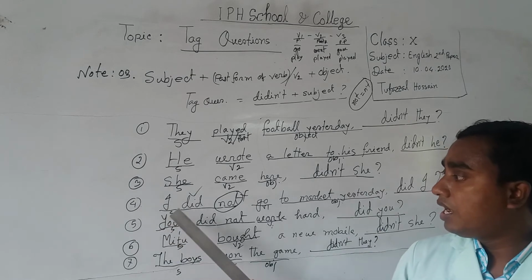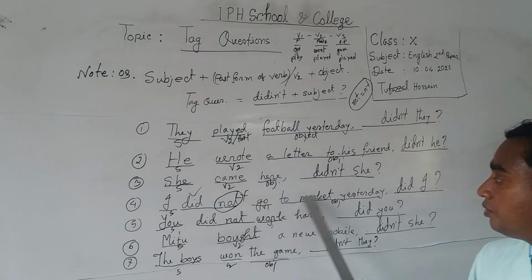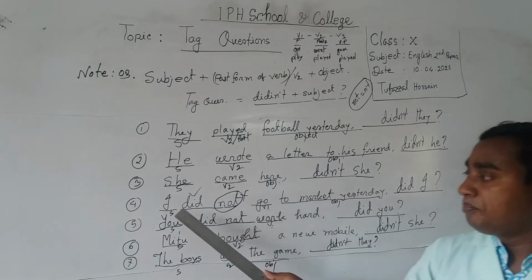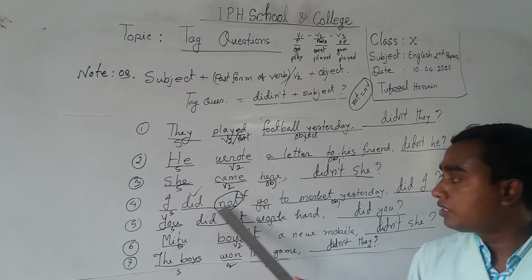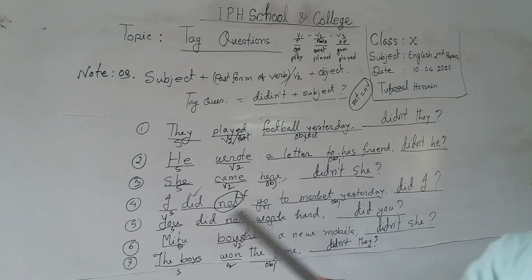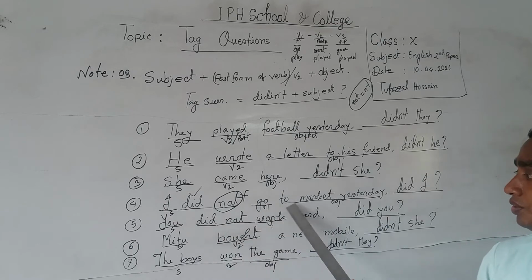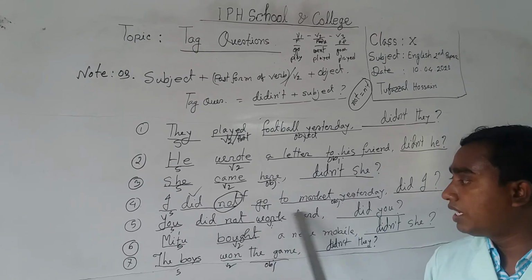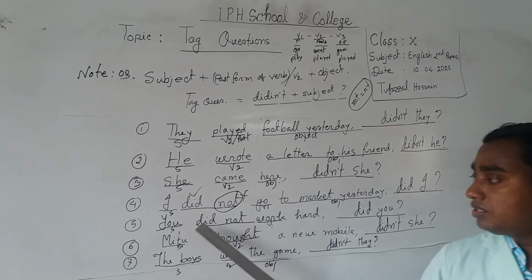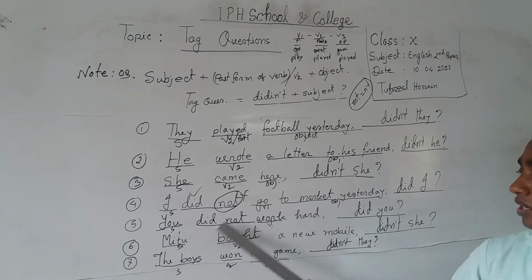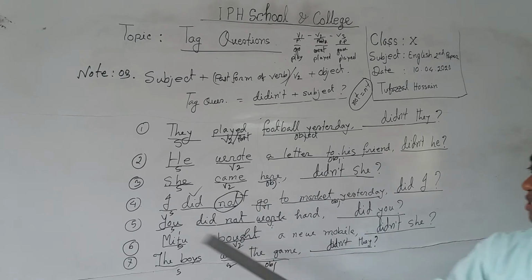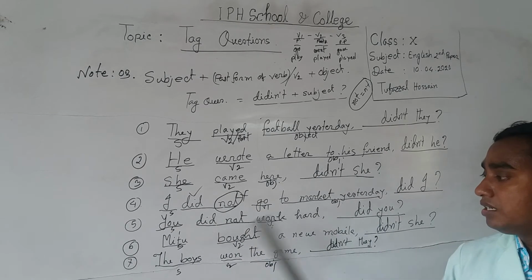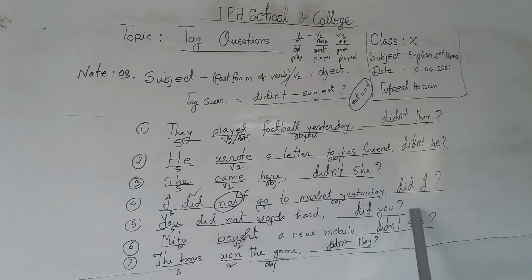Number 4, I did not go to market yesterday. Here, as it is a negative statement, that's why it will be an affirmative statement. So I did not go to market yesterday, it will be did I. Number 5, you did not work hard. Here, this is also a negative statement, so you have to write an affirmative statement. So you did not work hard, so it will be did you.